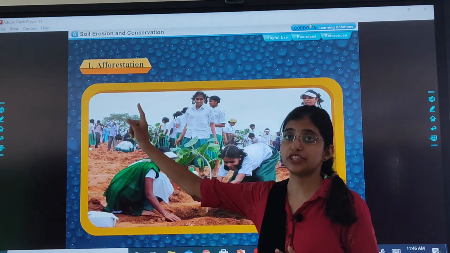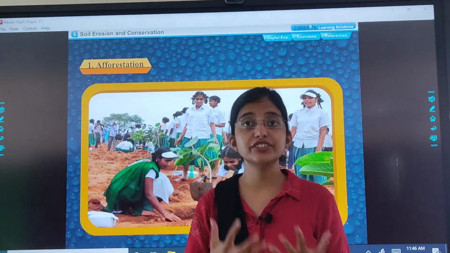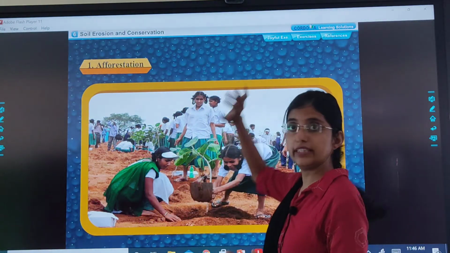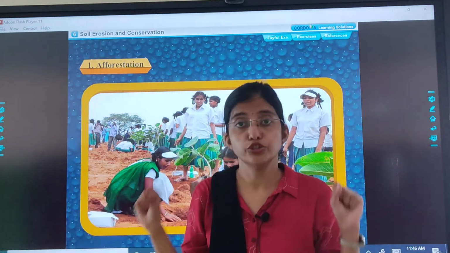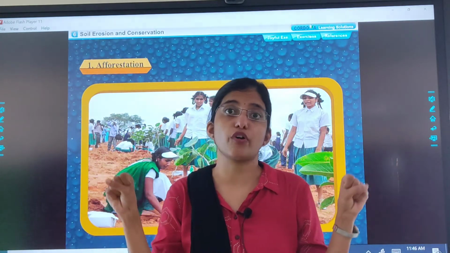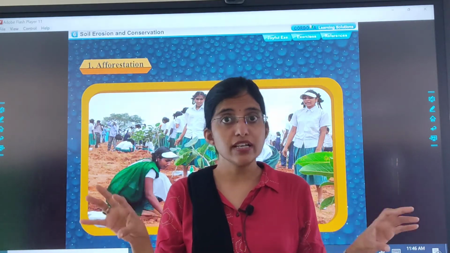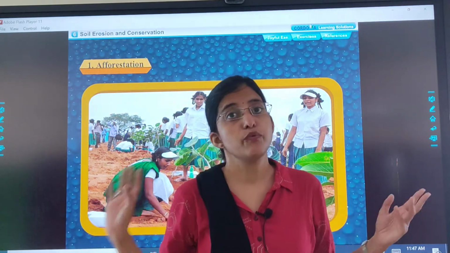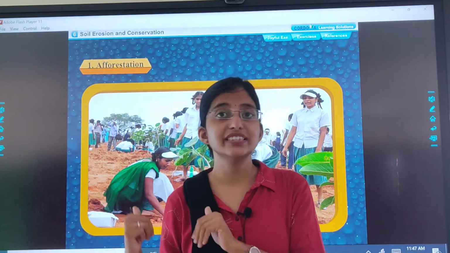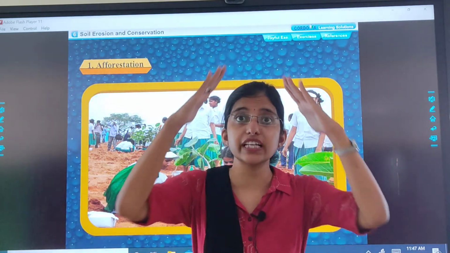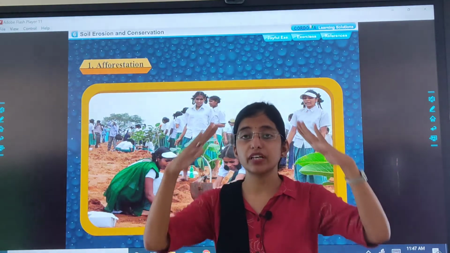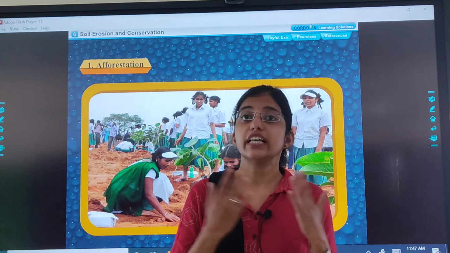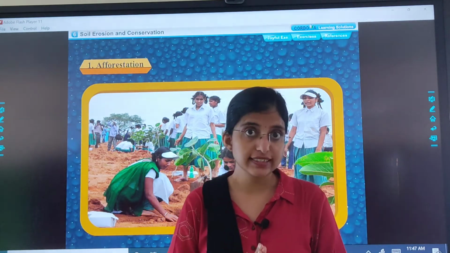This is afforestation, and because of afforestation, what happens? The roots of the trees. These are big trees, and big trees have big roots. So these roots hold the soil, and when the soil is held, what will happen? It will not move away with the wind, with the air, and so on. And this technique is very beneficial in the hilly areas. Hilly areas में अगर आप प्लांट्स उगाओगे, ट्रीज उगाओगे तो क्या होगा? सॉइल इरोजन नहीं होगा और हम सॉइल बचा सकते हैं.